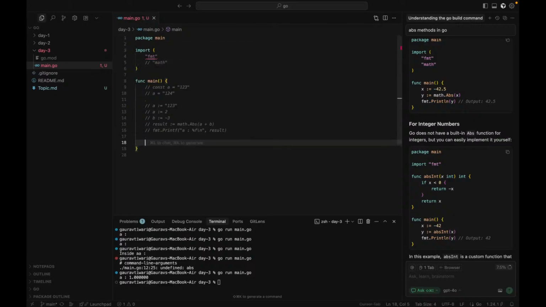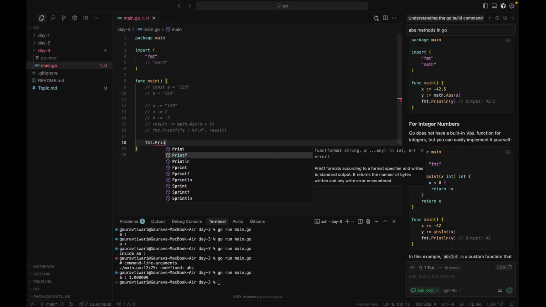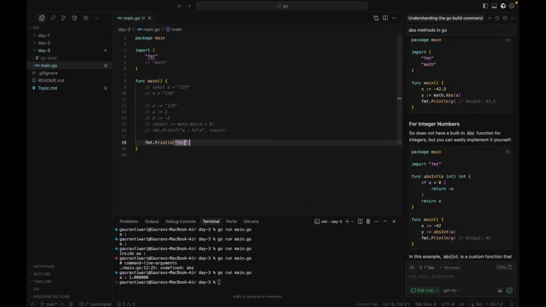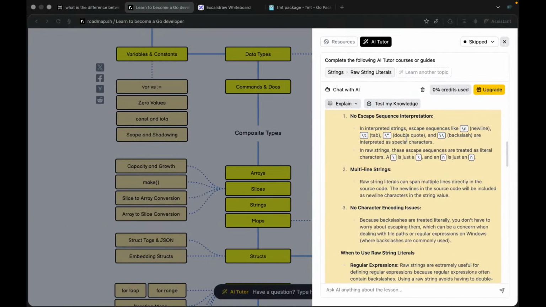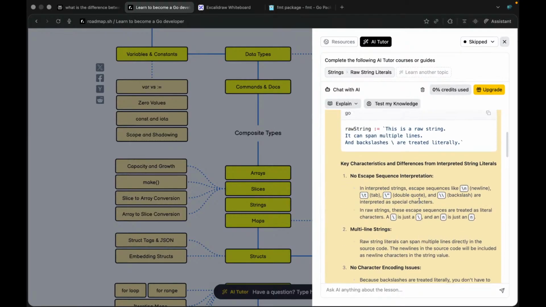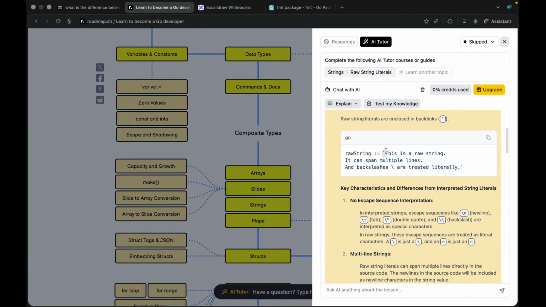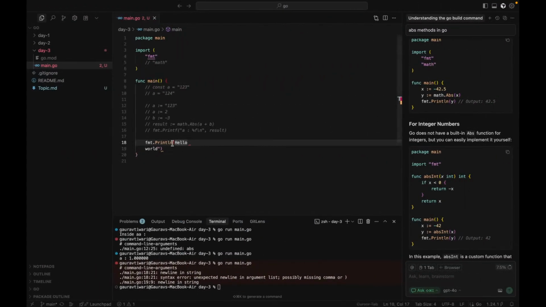Now let's do this fmt.Println. I try to print ln and provide this value hello, and in the next line I do world. This is supposed to give me an error. Right now, if I try to wrap this up inside the literal, I don't know. In the recent case, on Mac, we are unable to get that backtick thing.